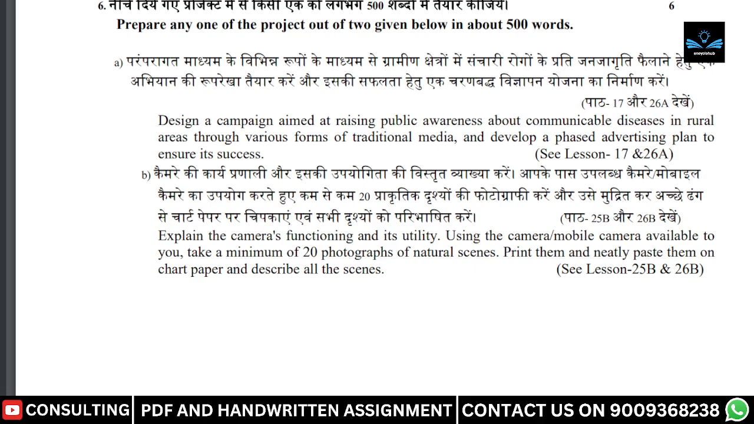Now the 6B question is: explain the camera's functioning and its utility. Using the mobile camera available to you, take a minimum of 20 photographs of natural scenes, print them and neatly paste them on the chart paper and describe all the scenes. This question is taken from lesson 20B and 26B, and you have to answer in 500 words.